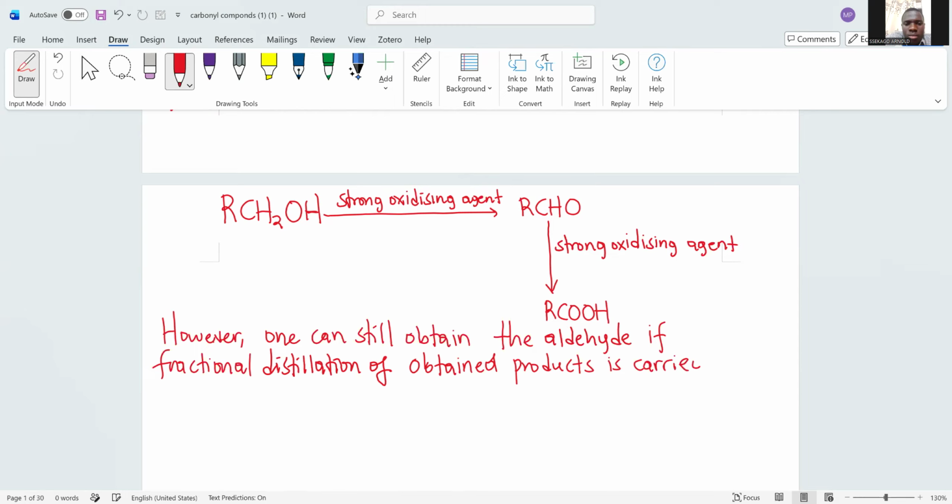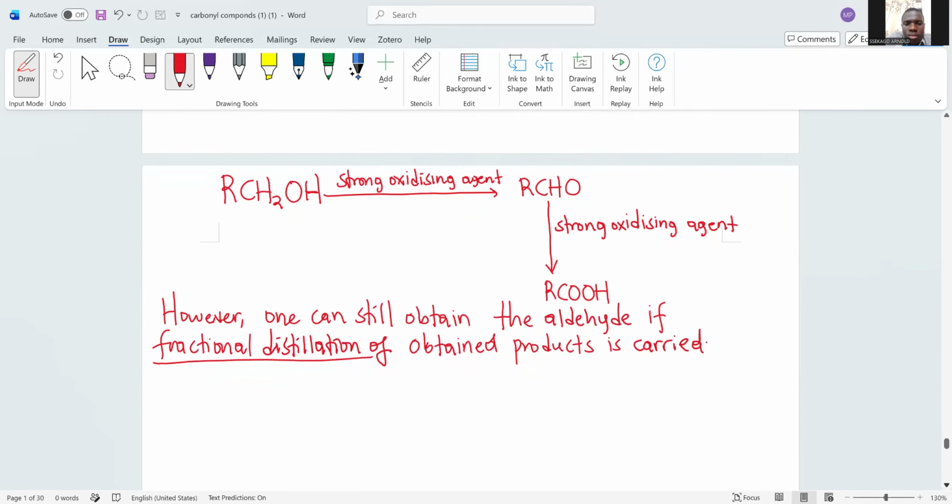Now, if you want to obtain your aldehyde in the presence of a strong oxidizing agent, you have to employ fractional distillation to separate the aldehyde from the carboxylic acid. Otherwise, if you don't employ fractional distillation, you have a higher percentage of the carboxylic acid.